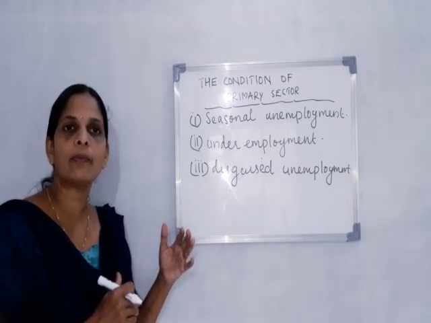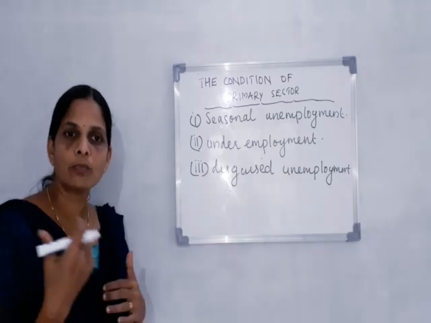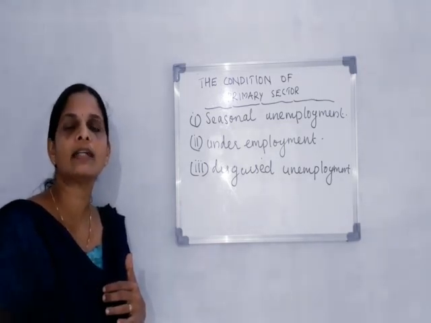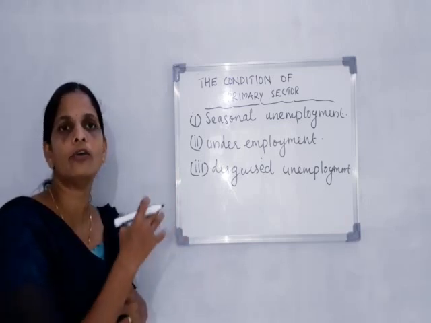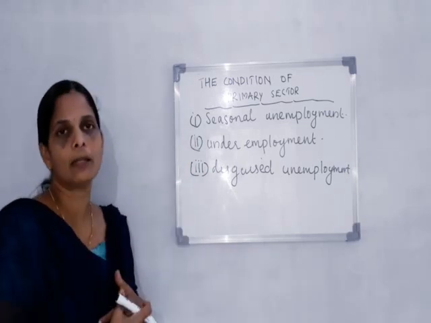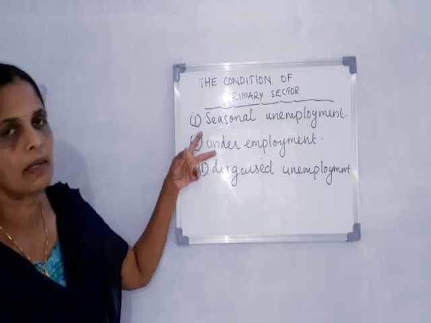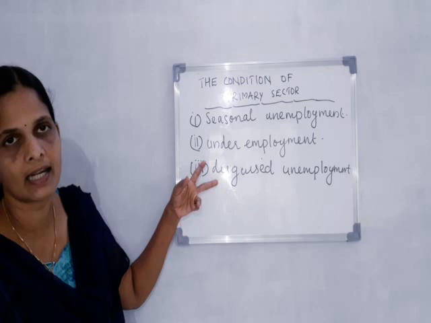Many people working in the agricultural sector are disguised unemployed. That means more people are working in that sector than it actually requires. That is another important problem of this primary sector. This also affects the total production. That means some people are seasonally unemployed, some people are underemployed, and many people are disguised unemployed.